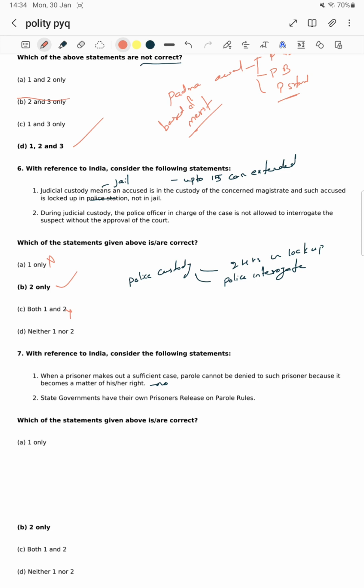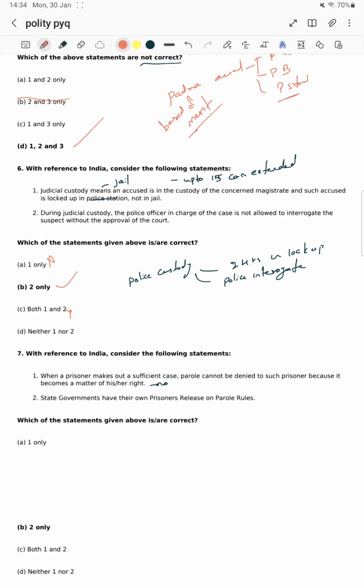What is parole? If someone is accused and imprisoned because of a crime, and during the jail period someone close to him has died, or he must attend a marriage like his daughter's, or a close blood relation has died, then based on parole he can visit.